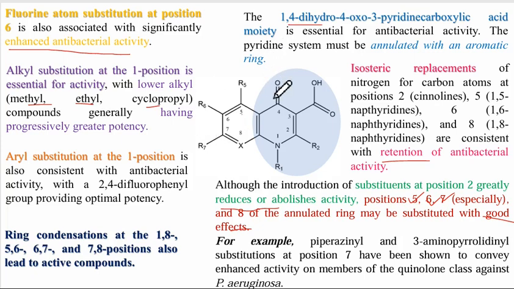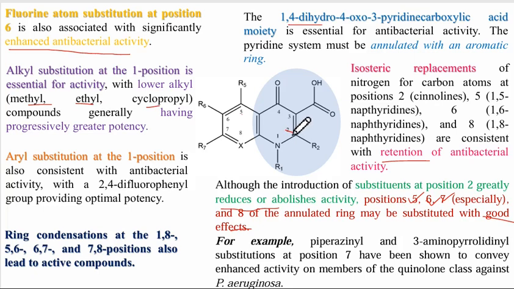Okay, so what are the SAR points? First SAR point is that the 1,4-dihydro-4-oxo-3-pyridine carboxylic acid is essential for the antibacterial activity, which must be annulated with your aromatic ring. Then second, isosteric replacements will lead to the retention of antibacterial activity.